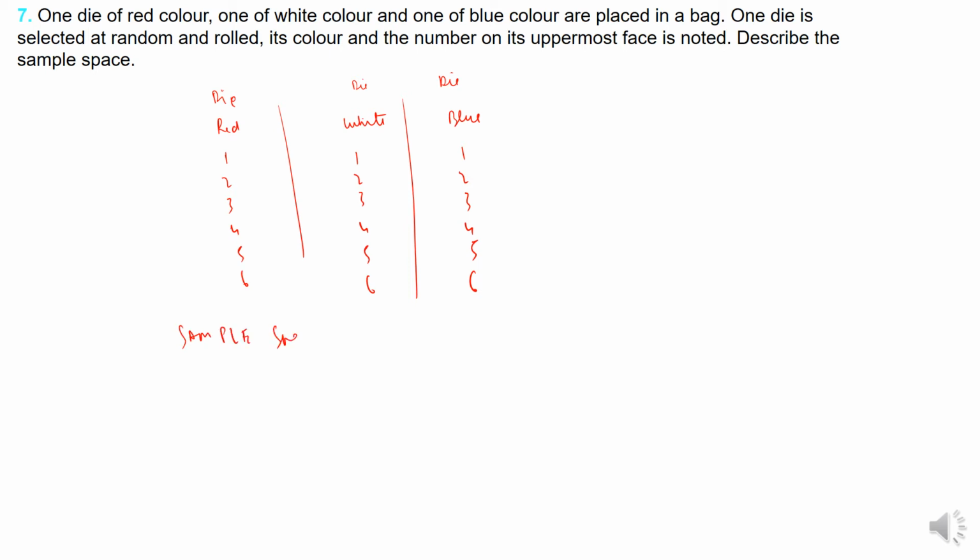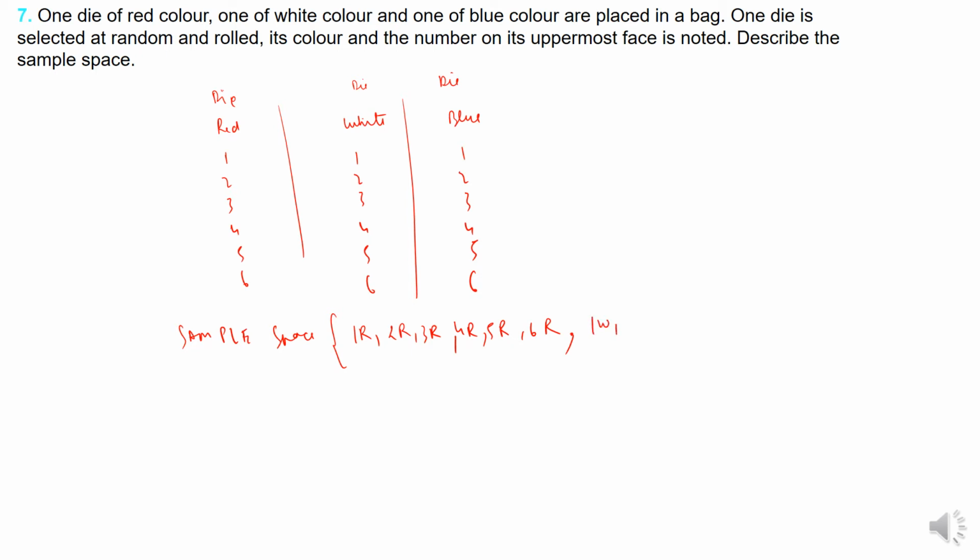If you find the sample space, now out of these you have to select one of the dice, right? I'm writing like this. Red color die I will denote as R, okay? So 1R, 2R, 3R, 4R, 5R, 6R. These are all red color dice. If I select a white color die, it can be one of them, right?